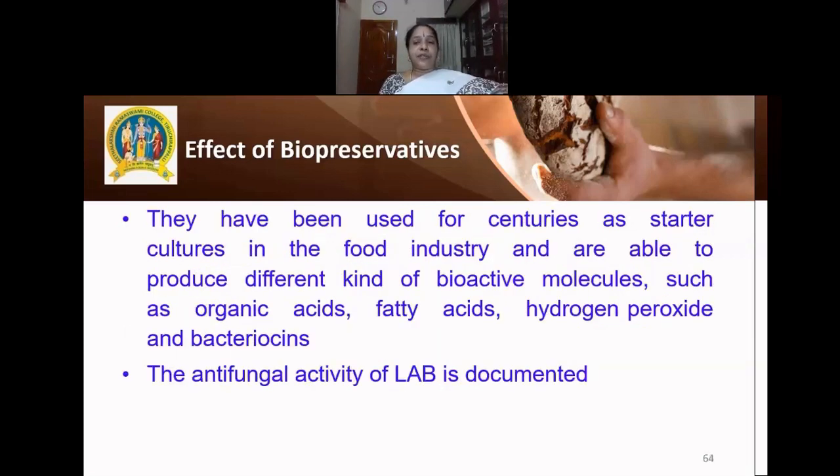They have been used for centuries as starter cultures in the food industry. What is a starter culture? Starter culture is where a microorganism is introduced into the food to produce a certain action, like we add curd to prepare curd. A starter culture is a dough that contains the microorganism, and that microorganism is capable of producing fermentation in the dough. And they produce several bioactive molecules such as organic acids, fatty acids, hydrogen peroxide and bacteriocins.